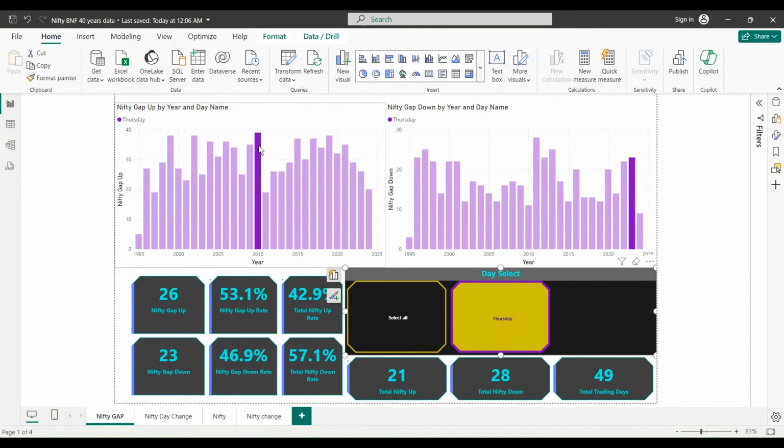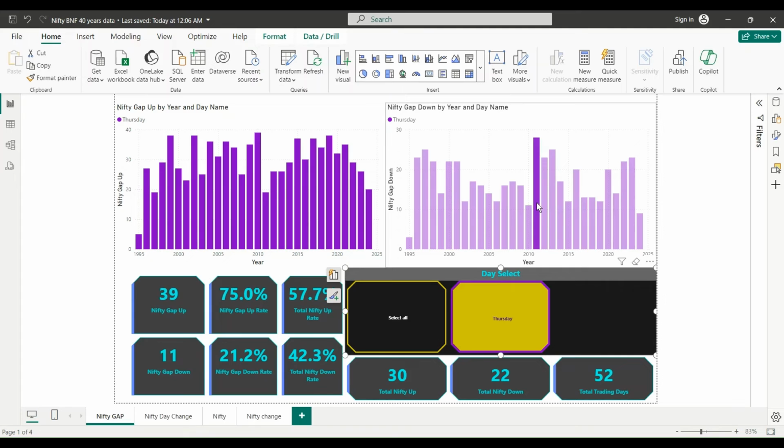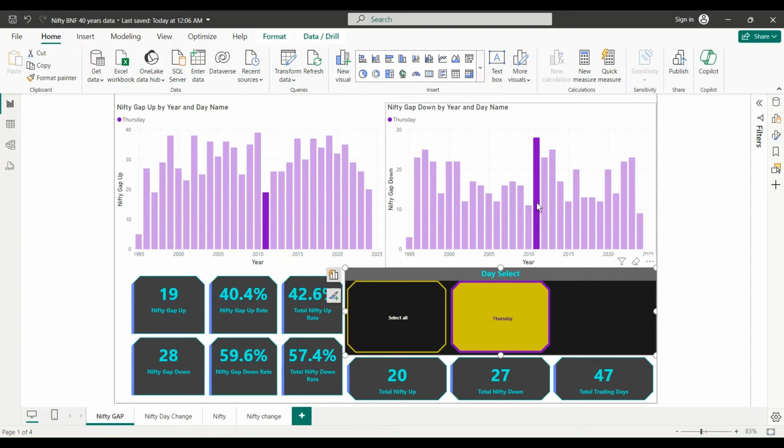This shows big. Let's say 2010. 2010 was good. Bullish, 39.11, 75%. Wow. The next year is bad, I guess. 2011, 40. See, gap downs are some more. See how quickly we can analyze this, right? Such an easy way to analyze the last 40 years of data.